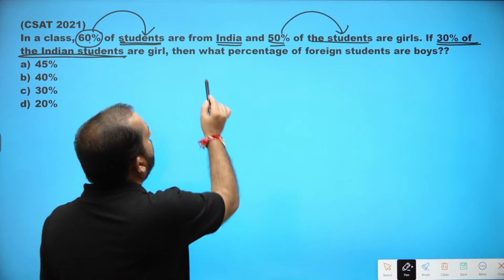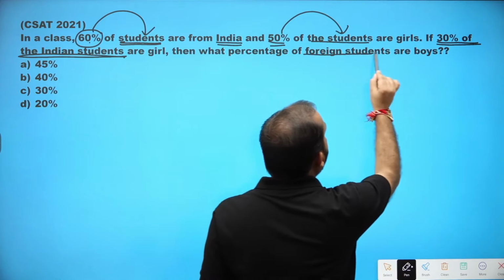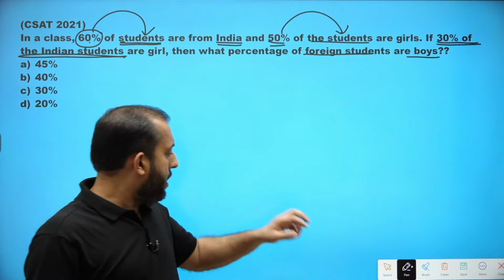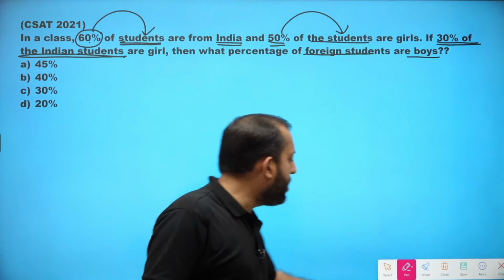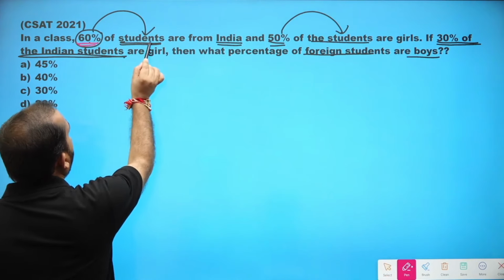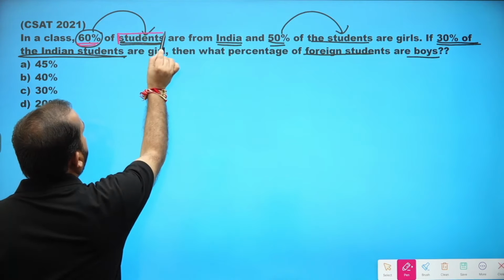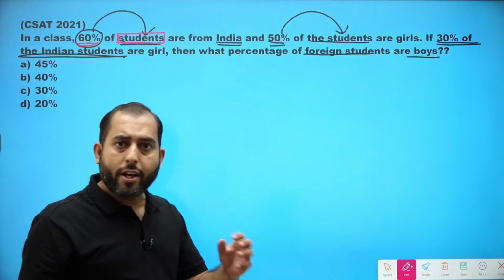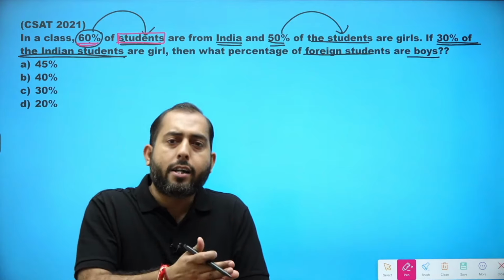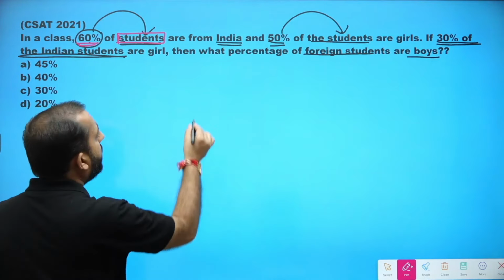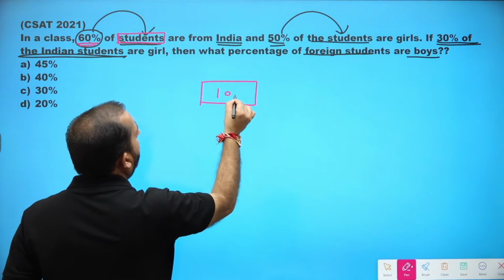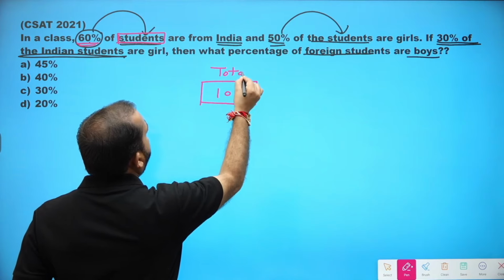Then what percentage of foreign students are boys? So we want our answer in terms of percentage here. Let's see how to deal with this question. Let's start with the first case. This 60% was of total students. Do we know how many students there were? We do not know its value, so you can assume it to be x, 100, or whatever you want. So I'm assuming total students are 100.